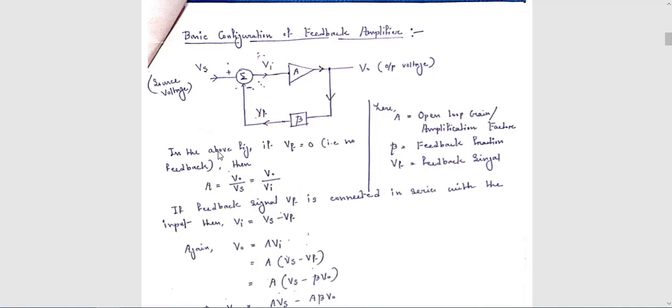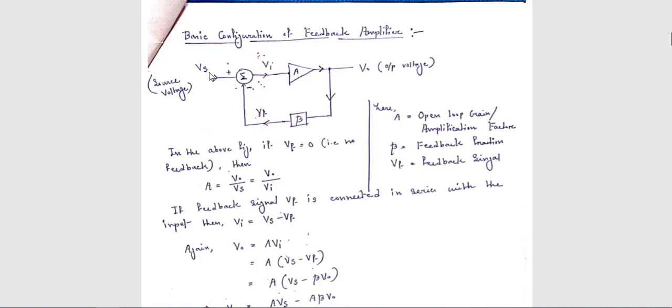Again come back to this circuit. In this feedback circuit, see here, one negative symbol is attached. This is an adder block, or you can say an addition or summer. If you have an adder, that means obviously you have more than one signal, which are added through the adder, and after that we get our result.